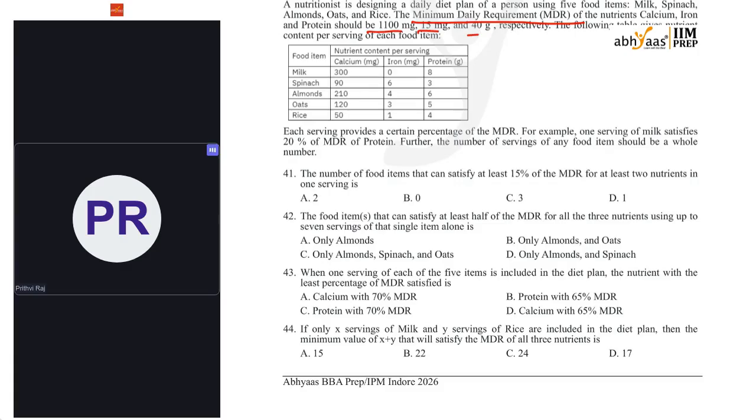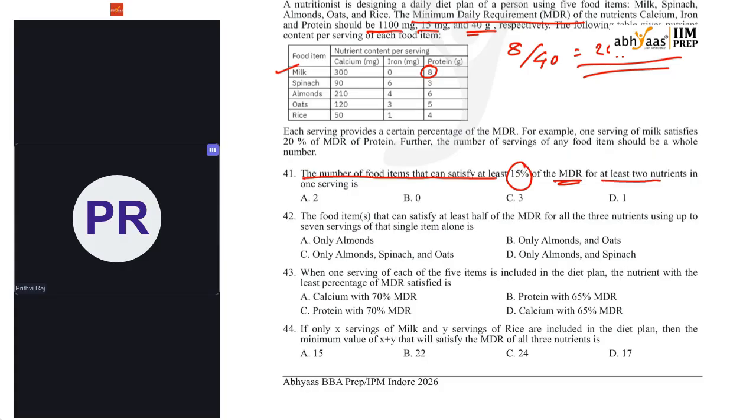For example, one serving of milk satisfies 20% of MDR of protein. So this 8 is nothing but 20% of MDR. When we drink one serving of milk, 20% of MDR of protein is covered. The number of servings of any food item should be a whole number. I cannot take 1.5 of milk.